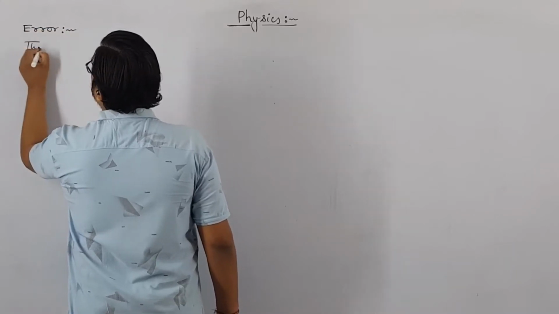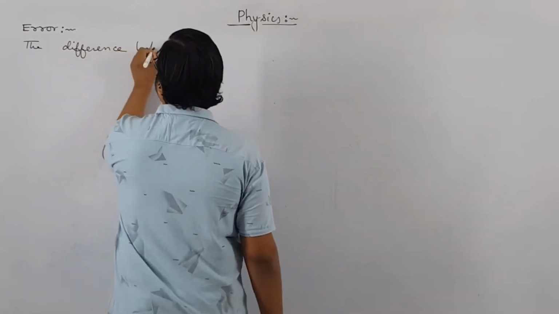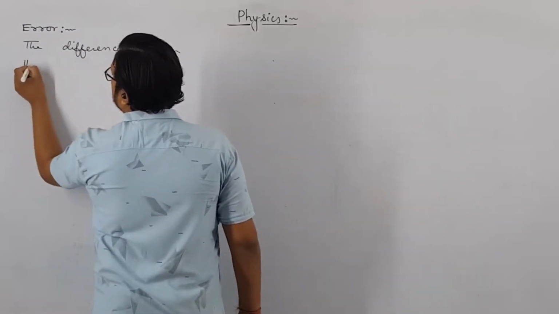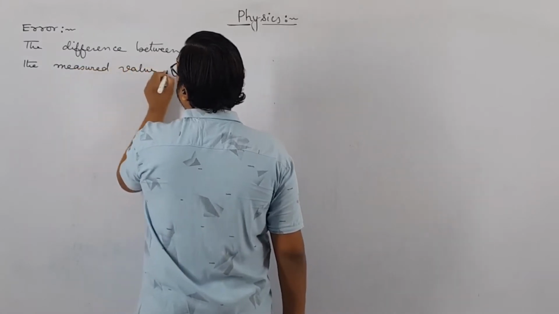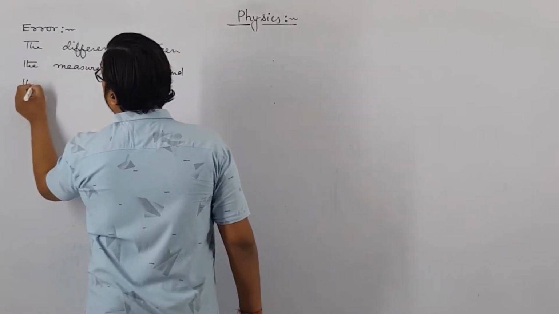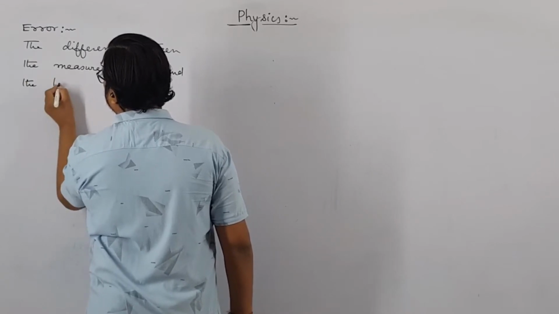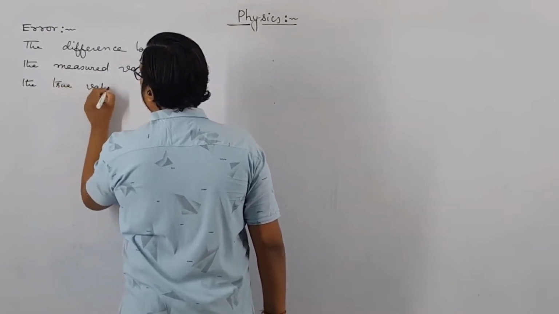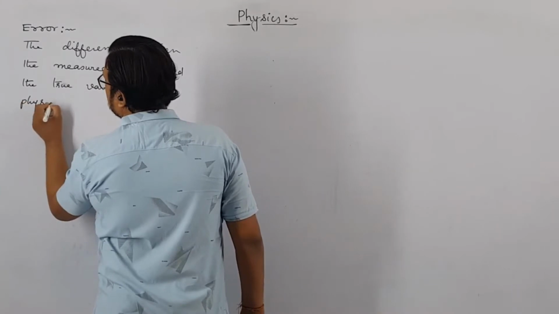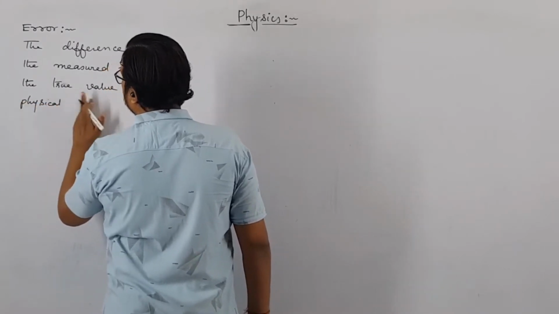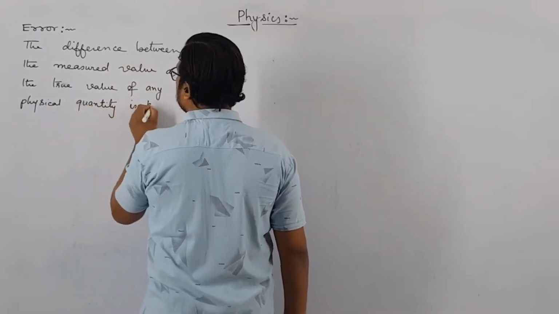So error: the difference between the measured value and the true value of any physical quantity is known as error.